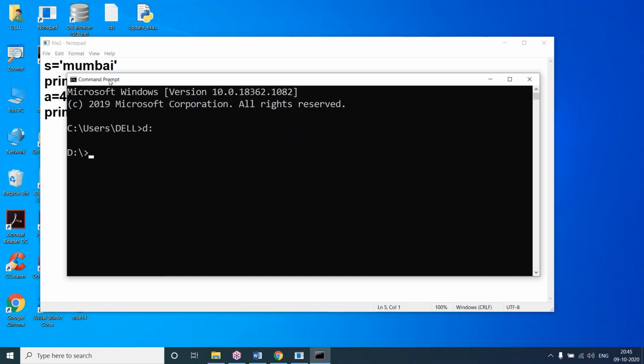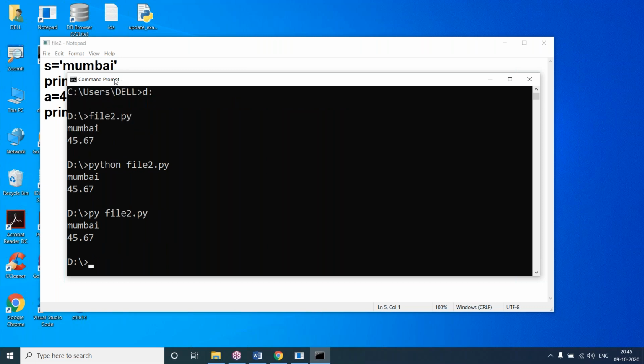So here, D drive. Here I'll write the file name file2.py. It is giving the result. So python file2.py is another way. Python is an exe file, and py means the Python launcher. PyLauncher is there. Even that we can use here. So I'm running this program in 3 different ways.